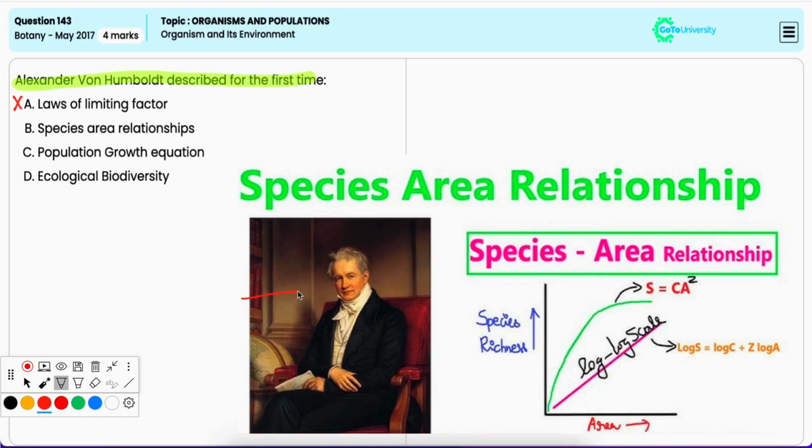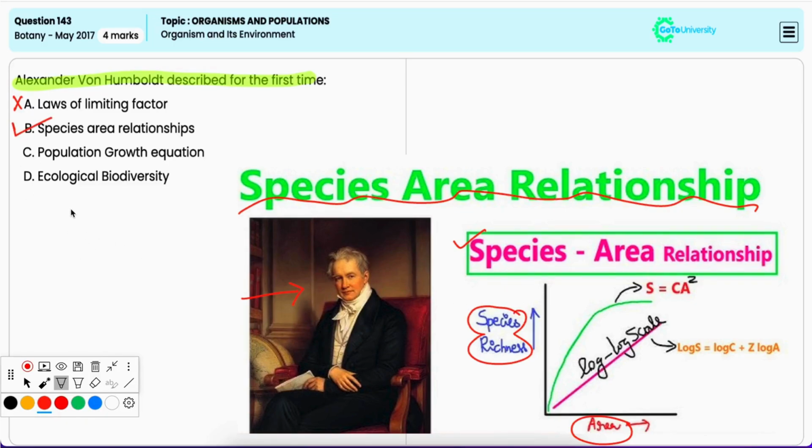Now, Alexander von Humboldt described the species area relationship, demonstrating that within a habitat, species richness increases with increasing area, but only up to a certain limit. And this is regarded as a fundamental concept in ecology. Hence, it is the correct option.